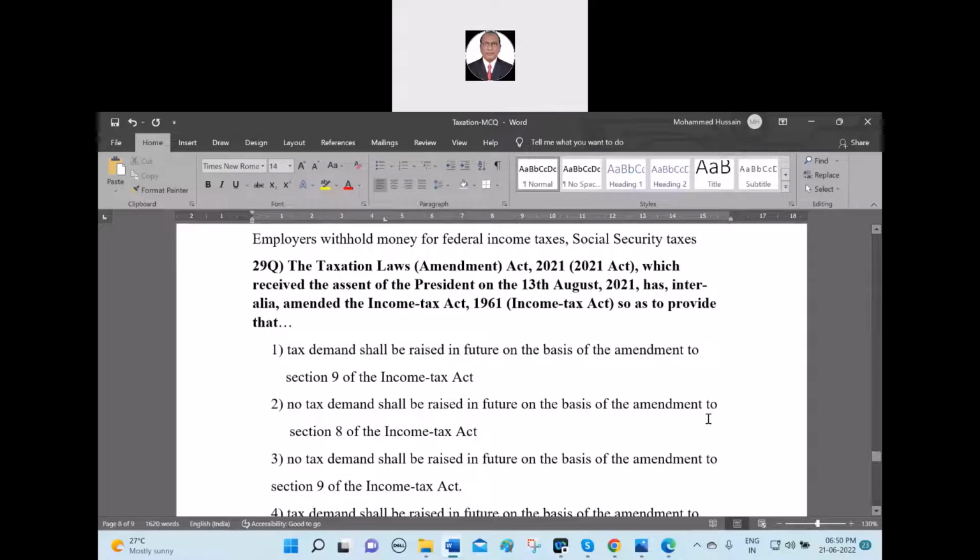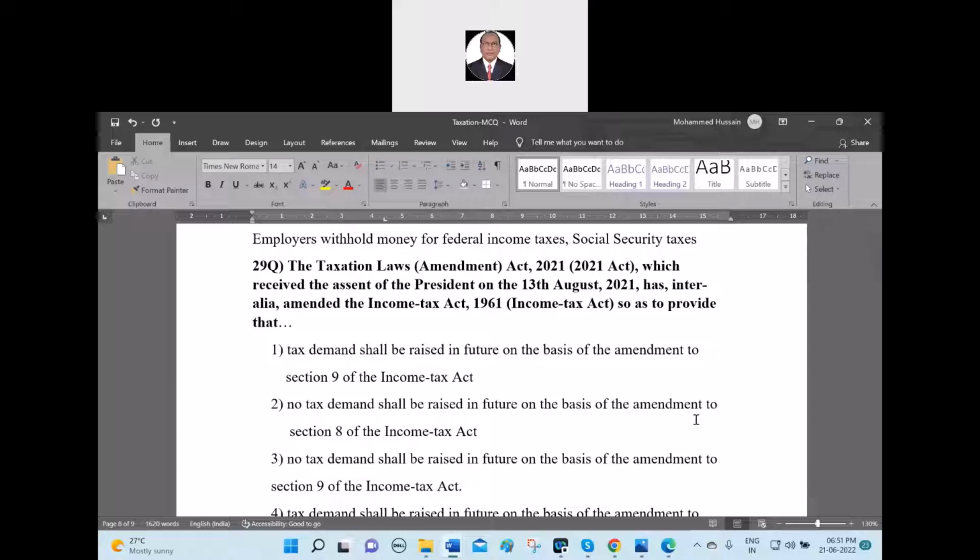Now, 29th question. The Taxation Laws (Amendment) Act of 2021, or the 2021 Act, which received the assent of the Parliament on 13th August 2021, has inter alia amended the Income Tax Act of 1961 so as to provide that, number 1, tax demand shall be raised in future on the basis of the amendment to Section 9 of the Income Tax Act.